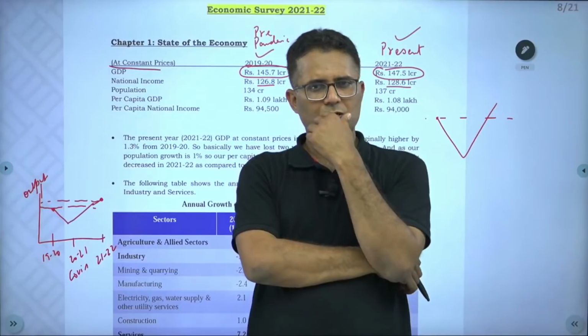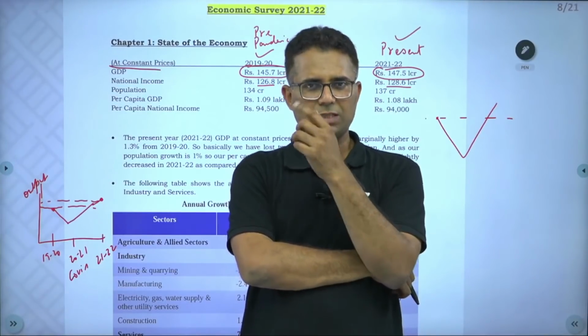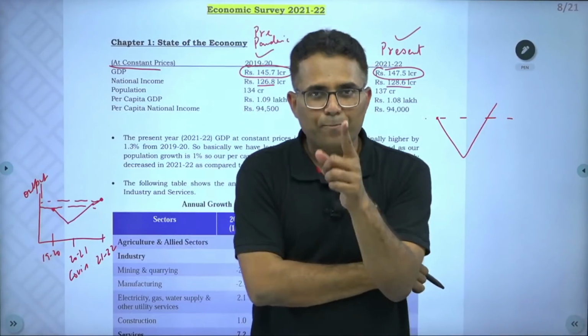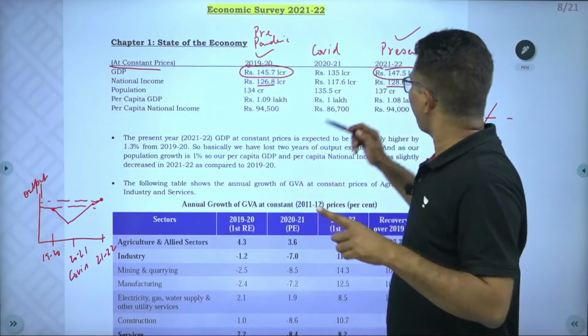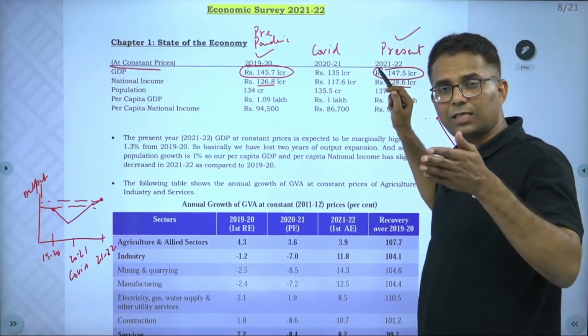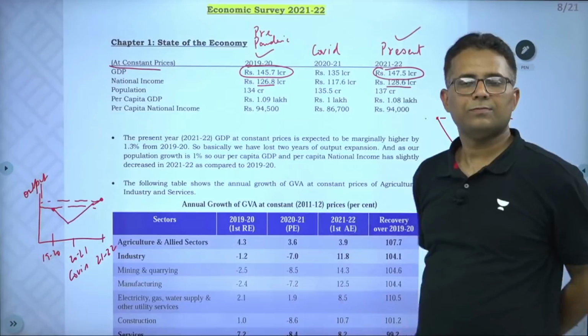But what about per capita GDP and per capita income? Please listen carefully. Per capita GDP and per capita income in the present year are lower than the pre-pandemic level.